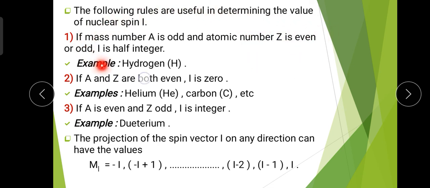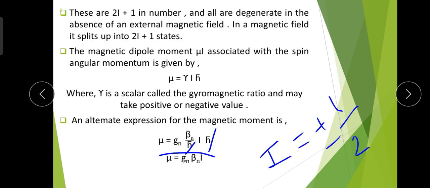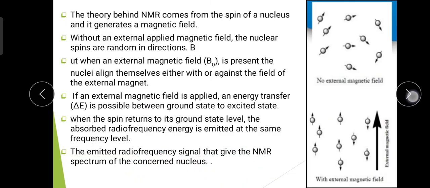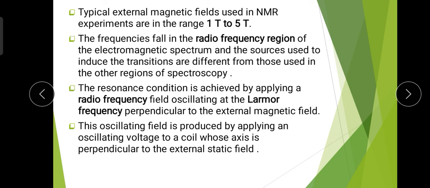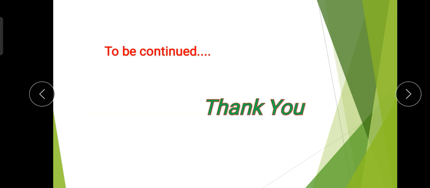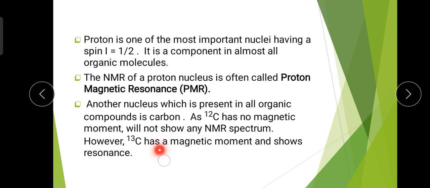So here we get the resultant nuclear magnetic moment. So carbon 13 shows the NMR spectra, that means it has a magnetic moment and therefore it shows resonance and gives the NMR spectrum.